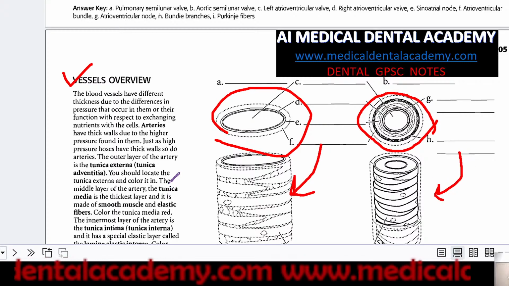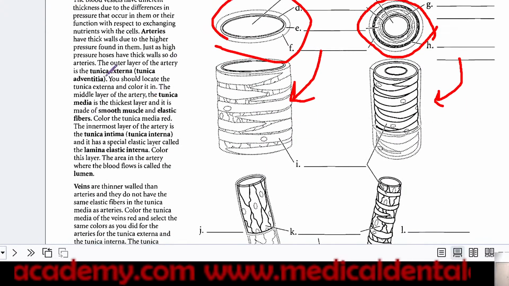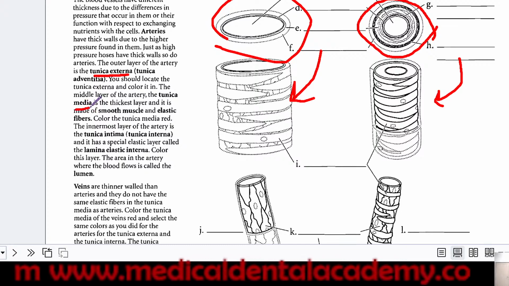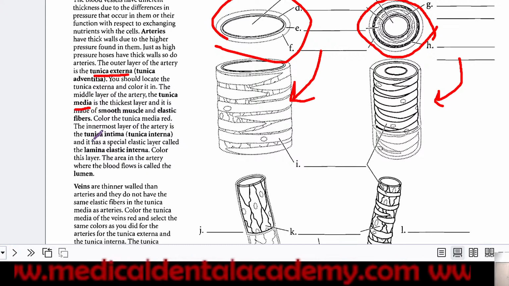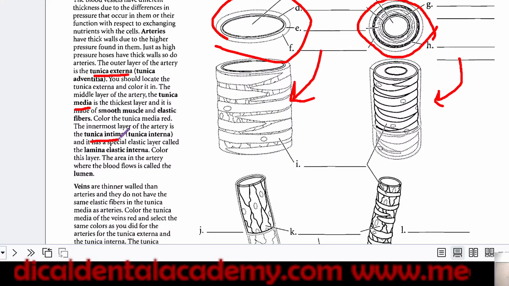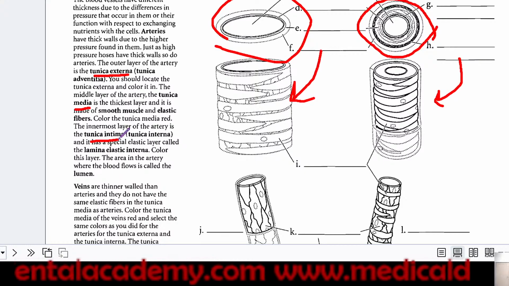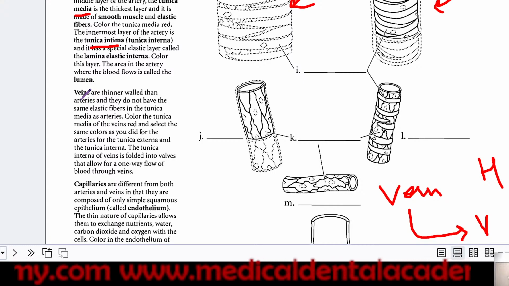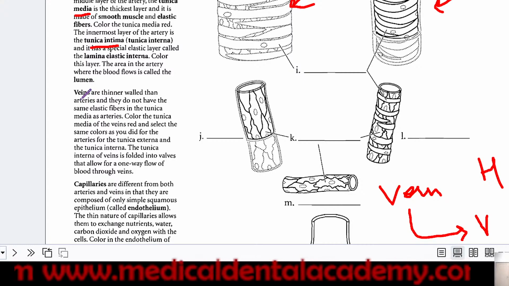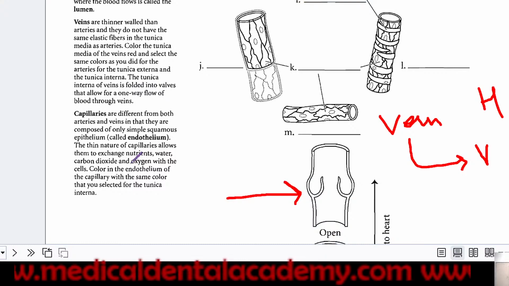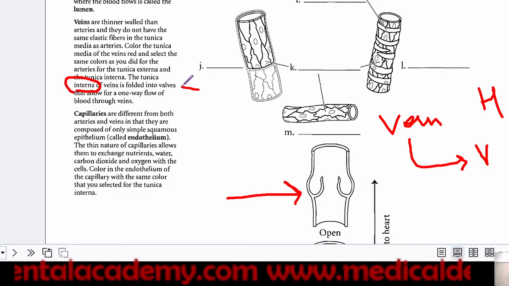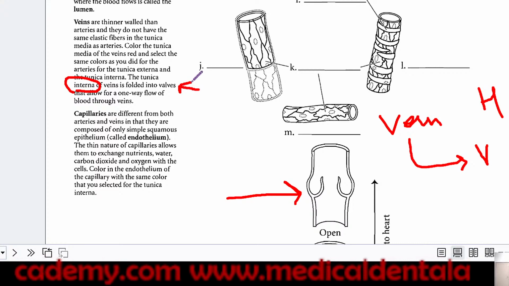In arteries we have more layers, for example tunica externa, tunica media, and then tunica intima. These are the layers of arteries. In the case of veins, we have only a few of these layers. The tunica interna is basically folded into the walls. The inner layer is absent.